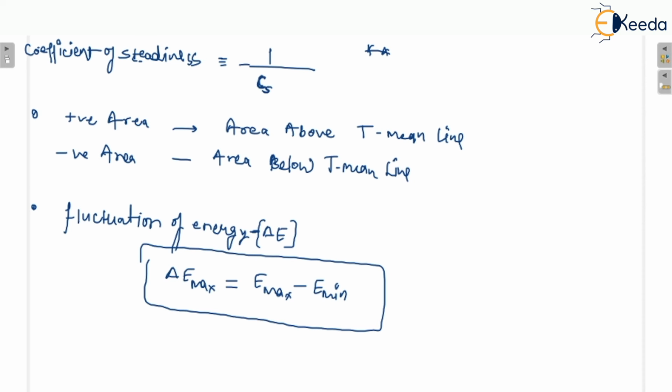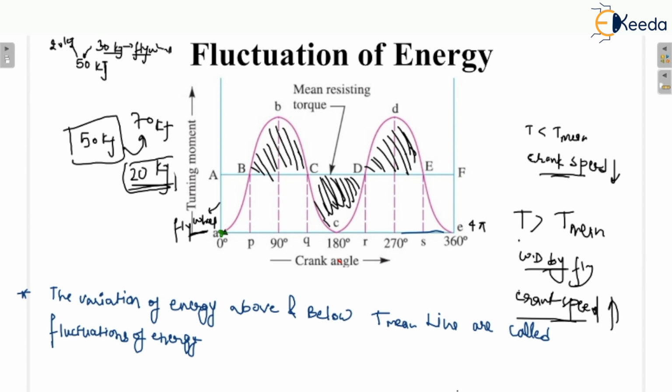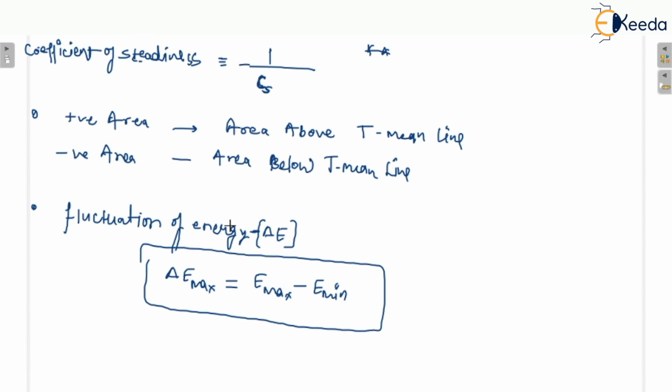Let me draw the diagram so it would be easy to understand. You can see here there are areas. This is a positive area, and this is also an area. So you can see here the sum of all the positive areas. I am again repeating, the sum of all the positive area above the T mean line is equal to the sum of all the negative area below the T mean line. You must remember this equation. When we use it in the numerical questions, it would be easy to understand.